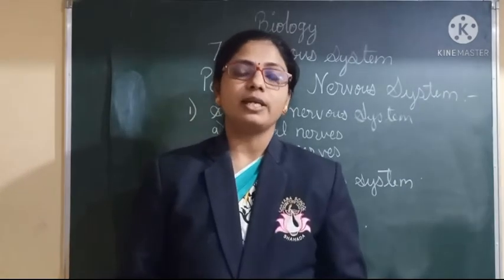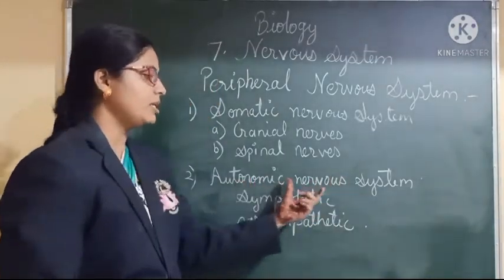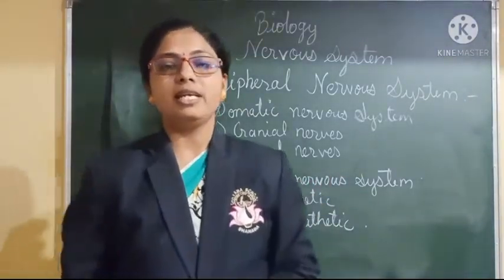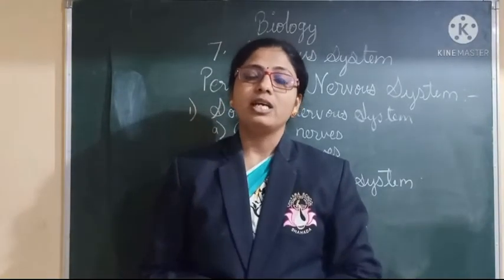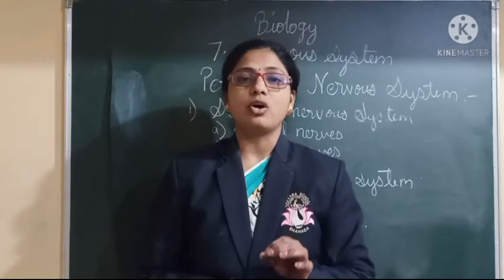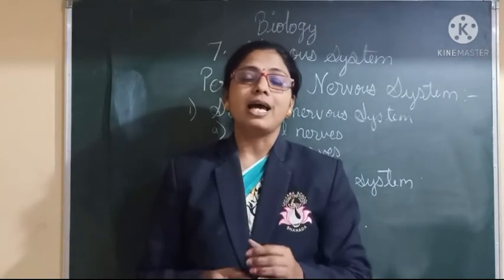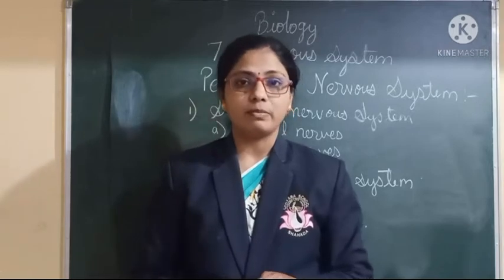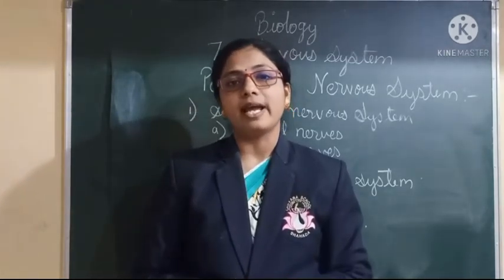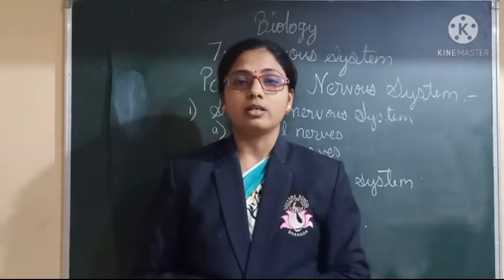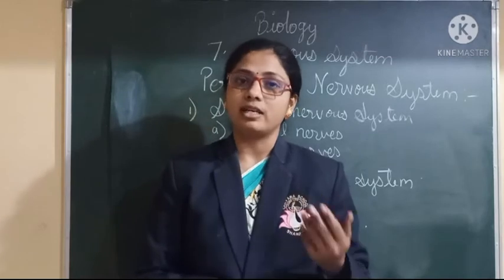The next one is the autonomic nervous system. It is mainly present on either side of the backbone. It mainly consists of a pair of chains of different nerves on either side of the backbone. Its main function is to control the involuntary activities of the organs, which are working involuntarily.